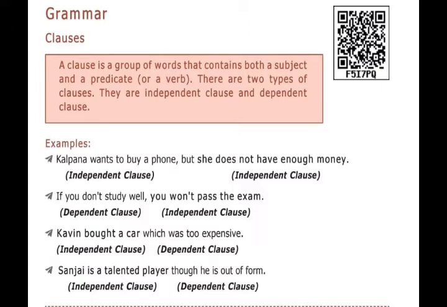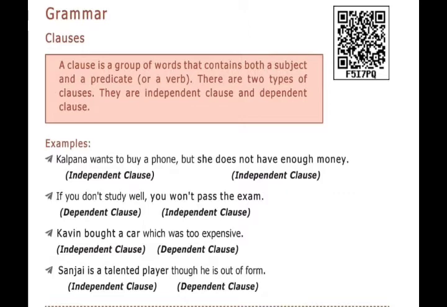Dear students, now we have seen what is a clause and what is a phrase. Now we have to see clauses in detail. A clause is a group of words that contains both a subject and a predicate or a verb. There are two types of clauses. They are the independent clause and the dependent clause.